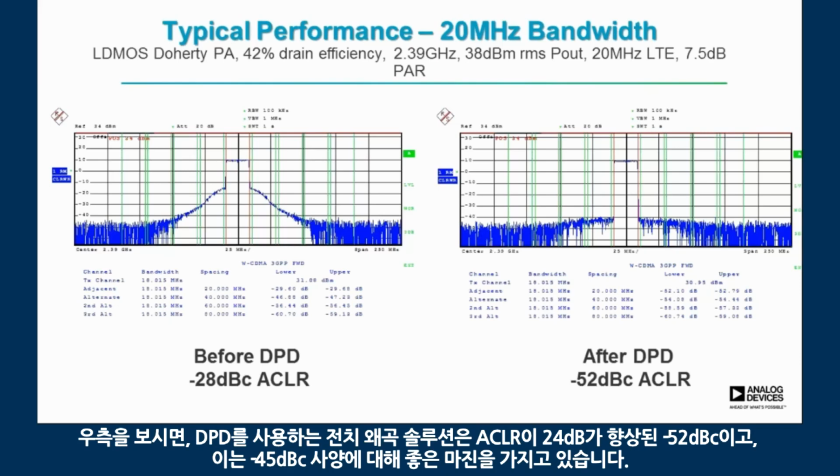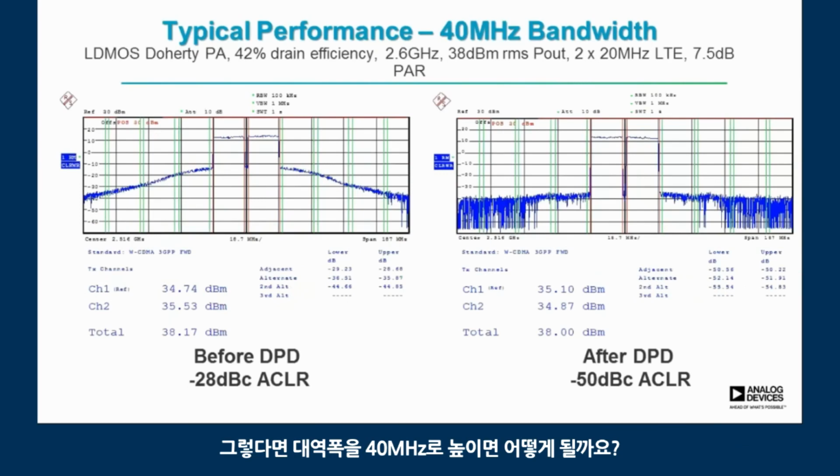And then on the right, as you enable the DPD, the pre-distortion solution kicks in and you get a 24 dB improvement in the ACLR down to minus 52 dBc, leaving a good margin to the minus 45 dBc specification. So what happens then as we increase the bandwidth to 40 megahertz?